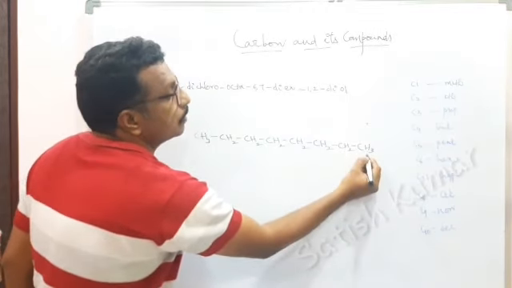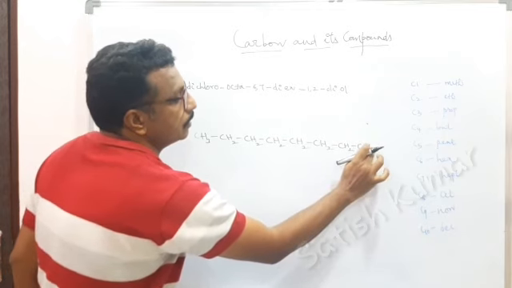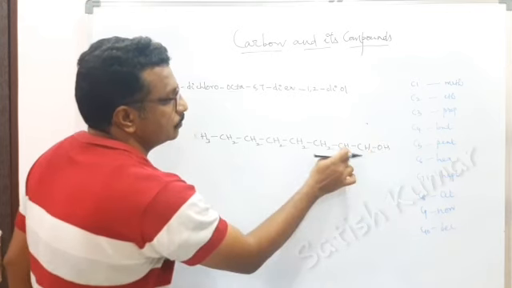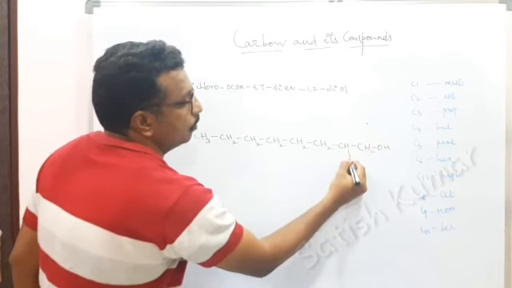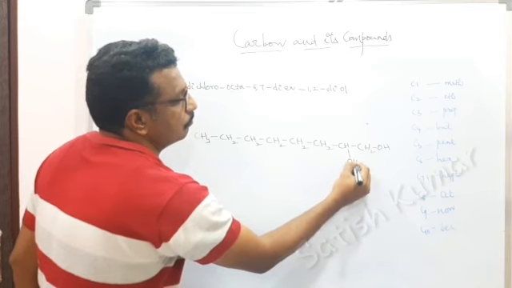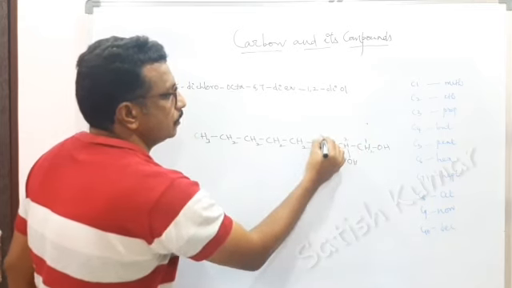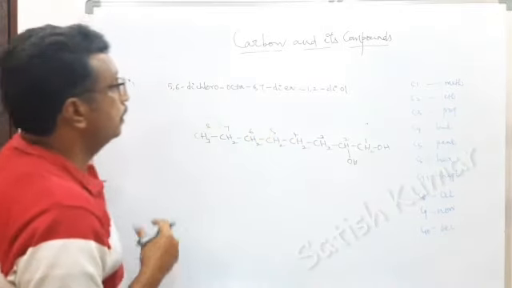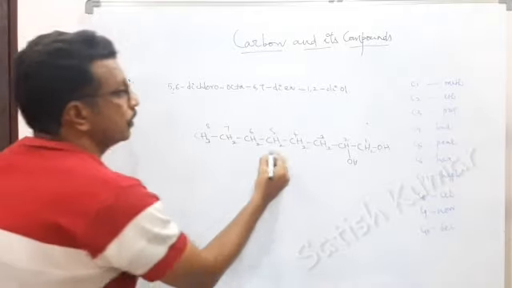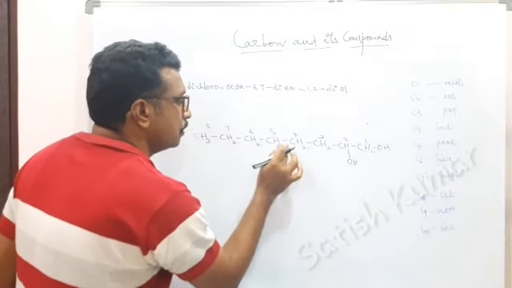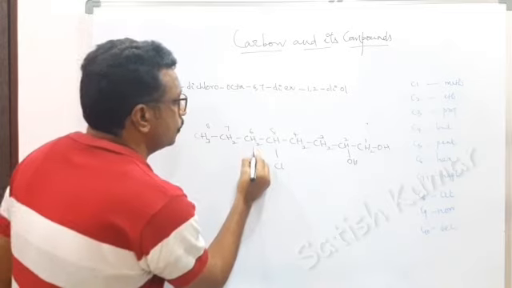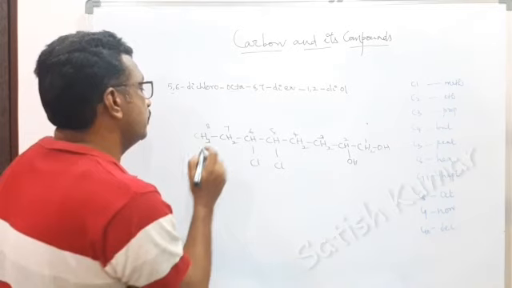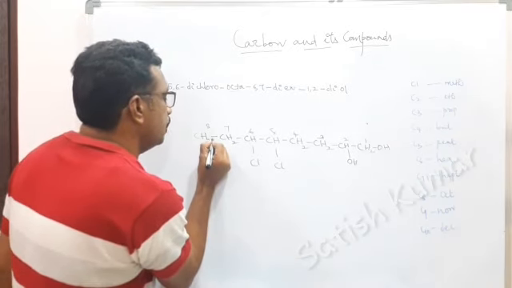Ol means alcohol, so I can keep 2 here, and I can write ol, and here also ol. I am going to number it 1, 2, 3, 4, 5, 6, 7, 8. And what is next? 5,6-dichloro, and 1 chlorine should be here. This H should be removed, and 1 chlorine should be here, and this H should be removed. And you have 6,7-diene. You have to keep a double bond here,